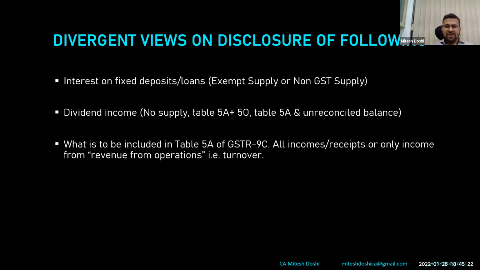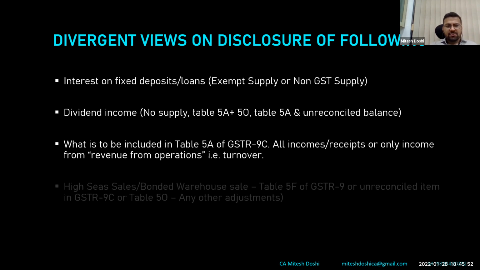So people still take a stand that in major companies, we generally show only revenue from operations and all other incomes are not shown. But I believe their purpose is ideally to disclose the whole of the incomes that has been disclosed in audited financial statements. And thereafter, we have already bifurcated most of the supplies or transactions either into taxable supplies or non-taxable supplies. So there would be very rare cases wherein there would be incomes which are not disclosed in GSTR 9.